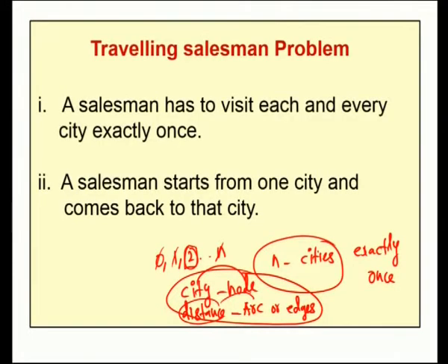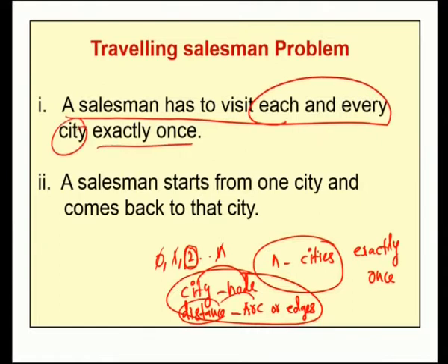So, in the traveling salesman problem, we have to make 2 assumptions. The first assumption is that the salesman has to visit each and every city exactly once. If there are n cities, he has to visit all the cities, but exactly once. That is the first condition.